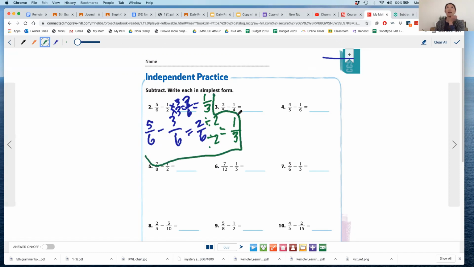So you need to be finding the common denominators of each fraction before you subtract. Look to see if one of the denominators is already a multiple of the other denominator. If so, then just use that denominator. For example, I see like 8 is a multiple of 2, so use 8 as the common denominator. Use 12, use 6, okay?